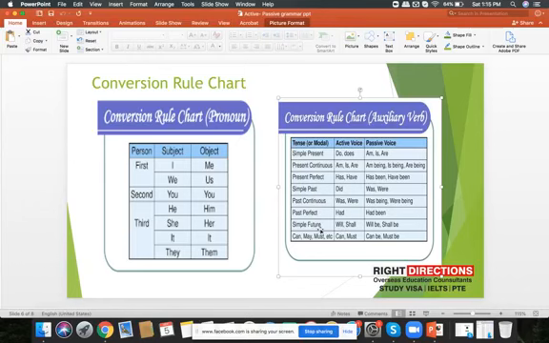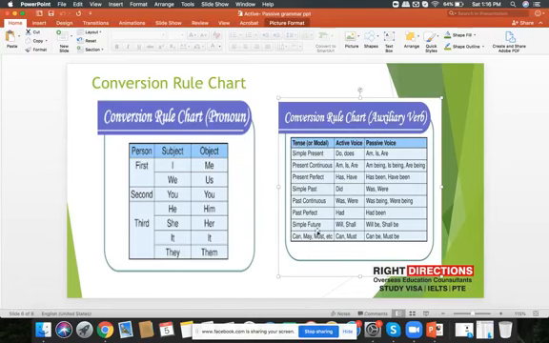Similarly, if it's a past perfect sentence, we all know that past perfect sentences have had as the helping verb. That would be changed into had been. Like in present perfect, has and have were changed into has been and have been. Similarly, in past perfect, had would be changed into had been.